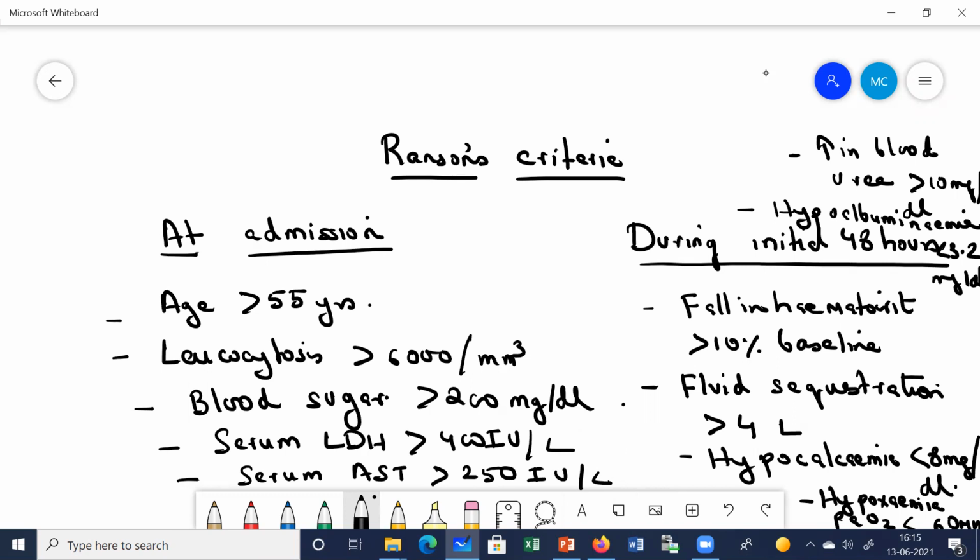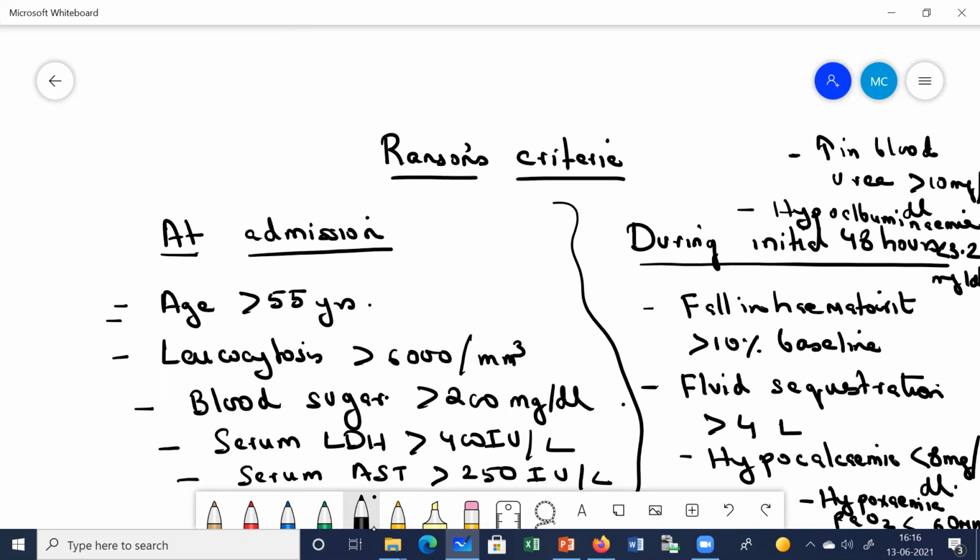If the age is more than 55 years, if the leukocyte count is more than 16,000, if the blood sugar is high, more than 200, serum LDH level is more than 350, serum AST level is more than 250. At admission, if the patient is having these features, then they come under the high risk. And remember, each feature will be given one point. I'll just tell you how to calculate this Ranson's criteria.